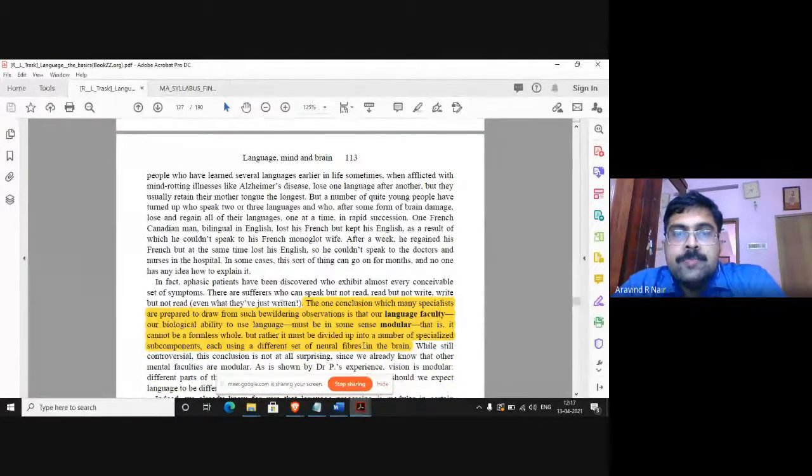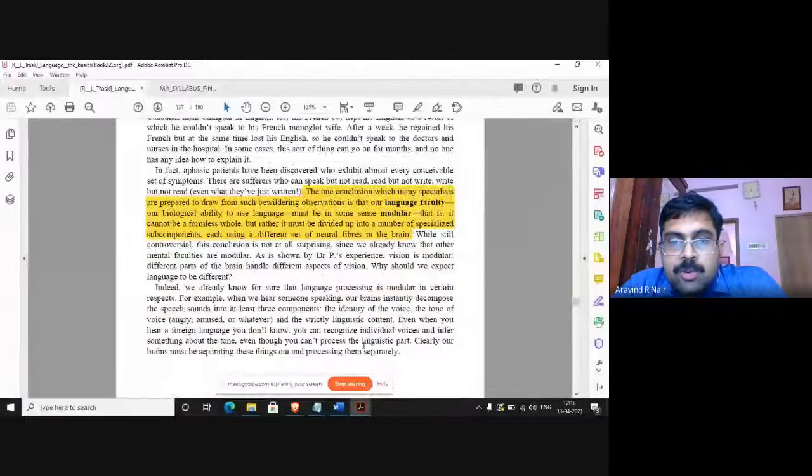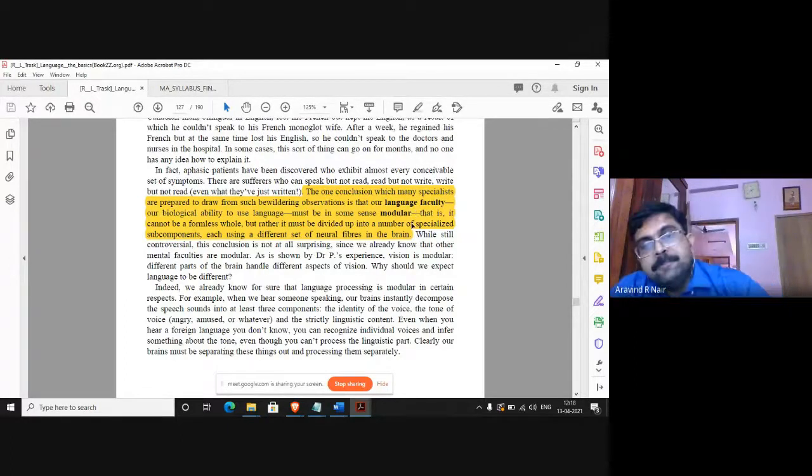Okay. So based on these things, there is one more thing that we can understand. It is that our language faculty, that is our biological ability to use language, must be in some sense modular. That is, it cannot be a formless whole, but rather it must be divided up into a number of specialized subcomponents, each using a different set of neural fibers in the brain. So it is modular in nature.